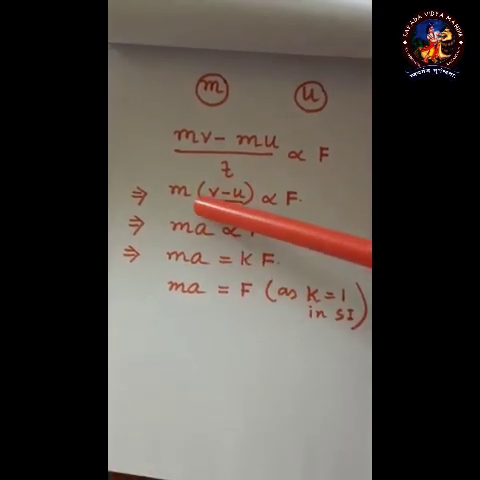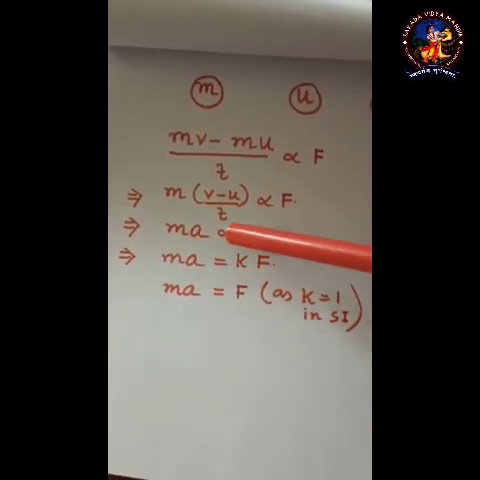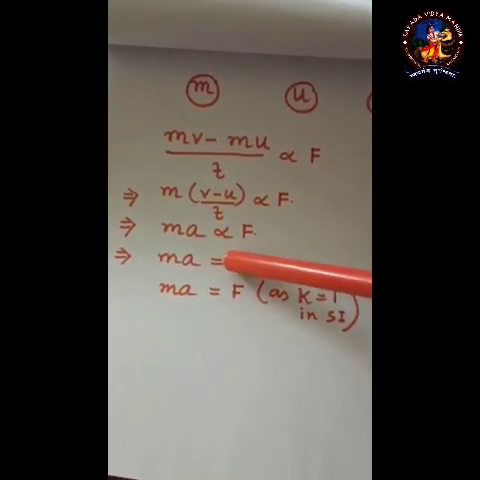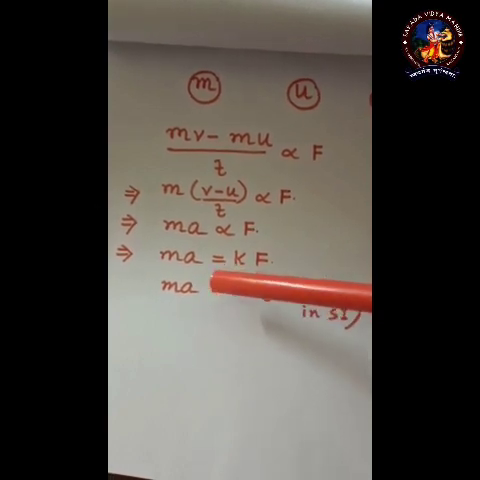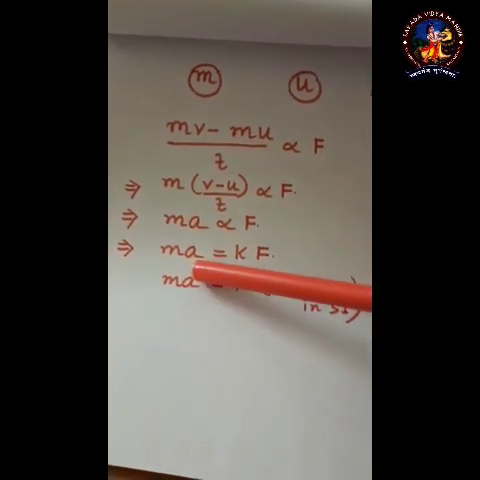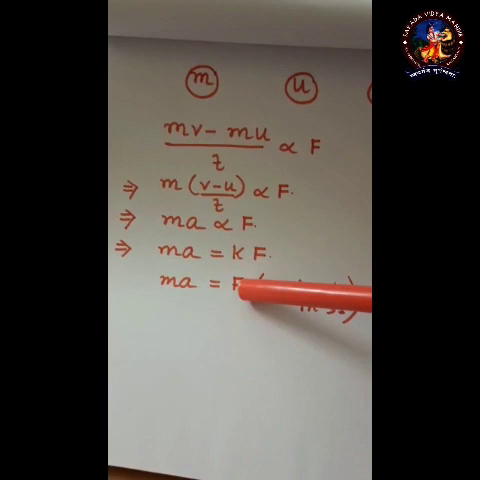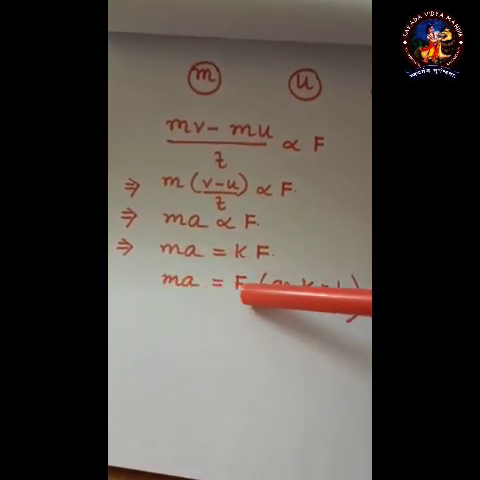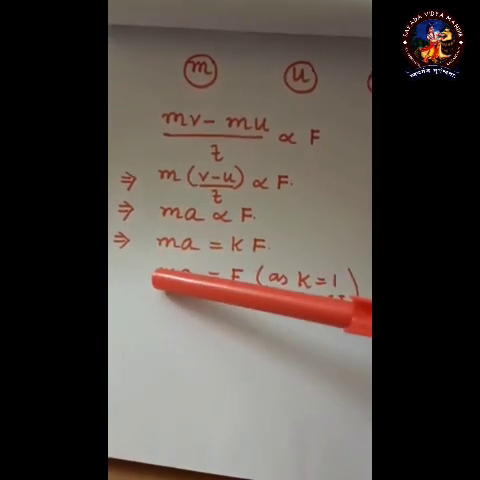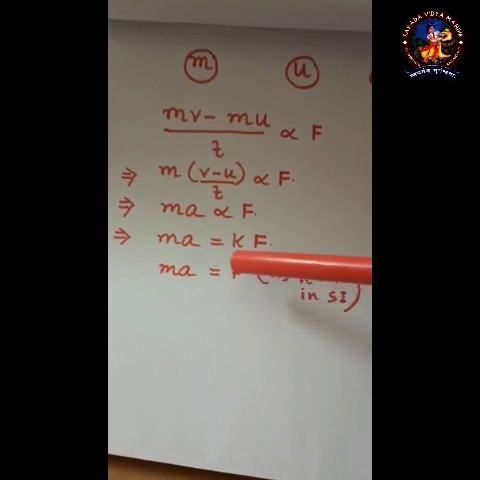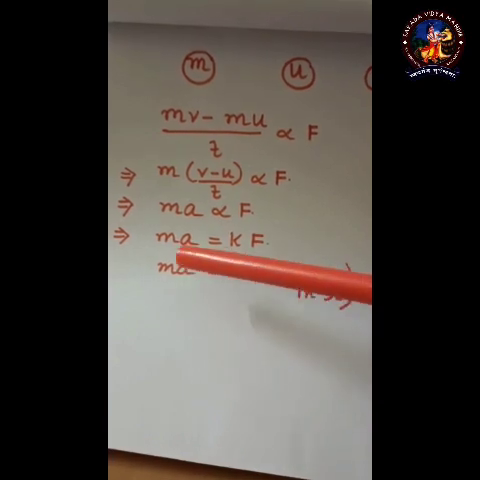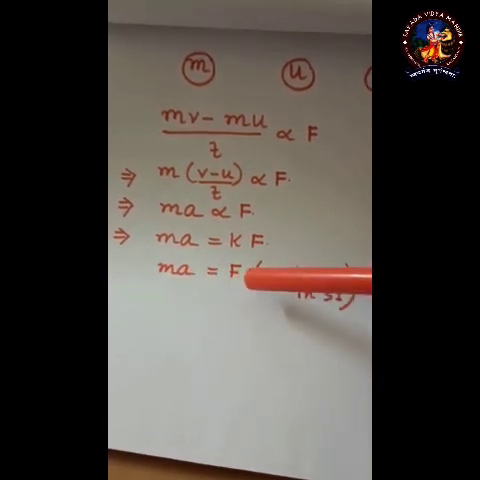Now we can put m into a proportional to F, or ma equals kF, because from proportionality to equality we have to go with one constant. So this k has come, and for SI, k has the value 1, so we can write mass into acceleration equals force. This is the expression of force, and this is the way we can measure force, because there are three things: mass, acceleration and force. So if the mass and acceleration of the body are known, we can have the force.